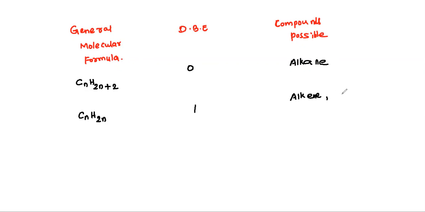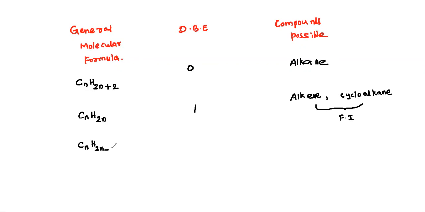or cycloalkane. Any cycloalkane you consider, that cycloalkane also will have the same DBE. That indicates what? Alkene and cycloalkane both are functional isomers. I hope you are understanding now. The next one,